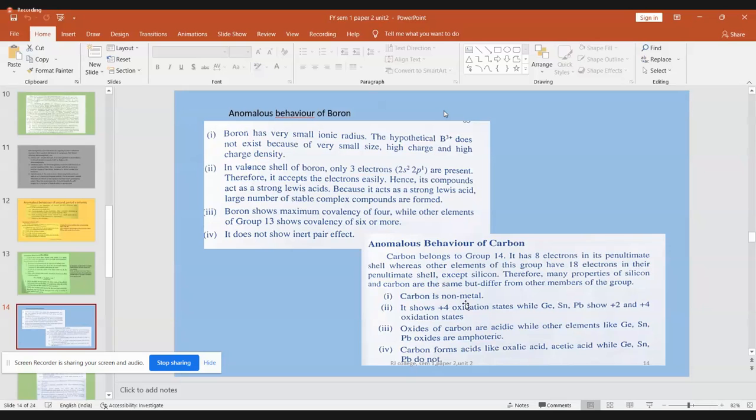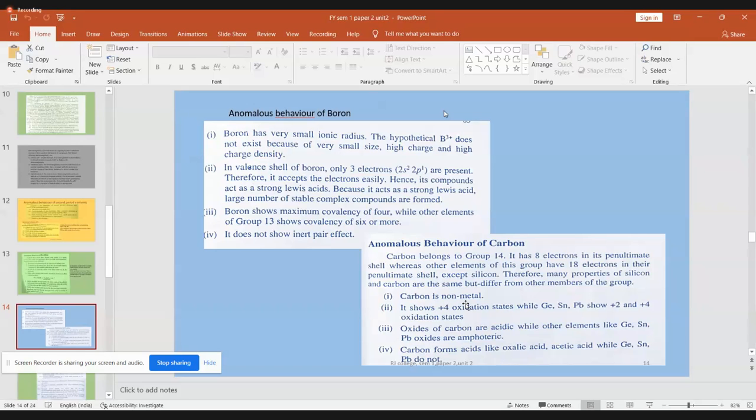Carbon is a non-metal. So in the 14th group series, carbon is the first element. Then below that, silicon is there, germanium, tin, lead. All these are the elements. So out of all these elements in group 14, carbon exhibits a non-metallic nature.